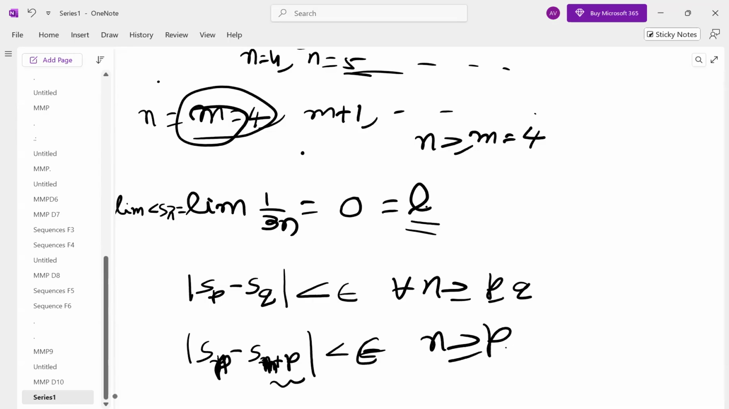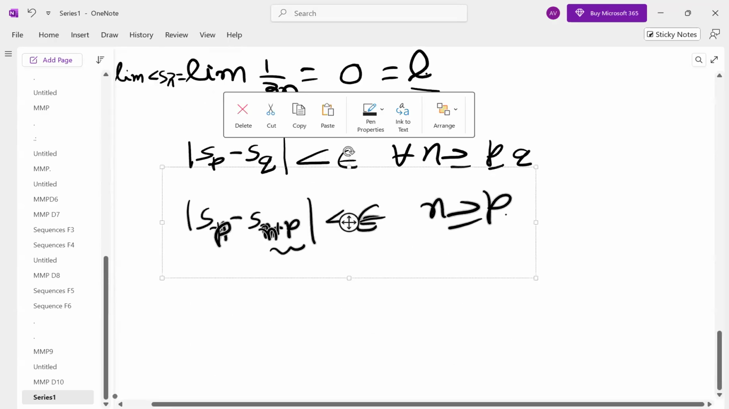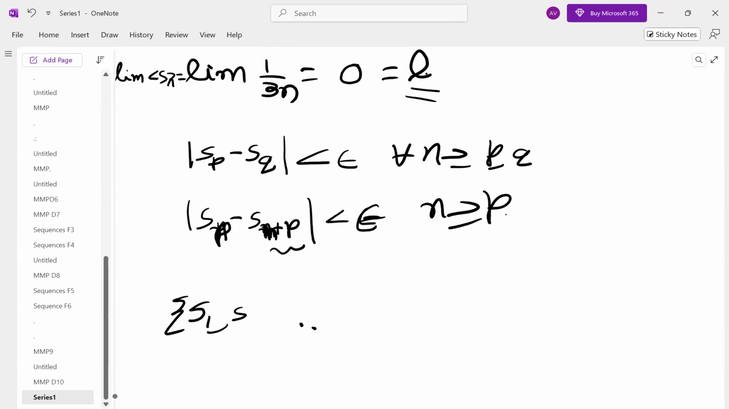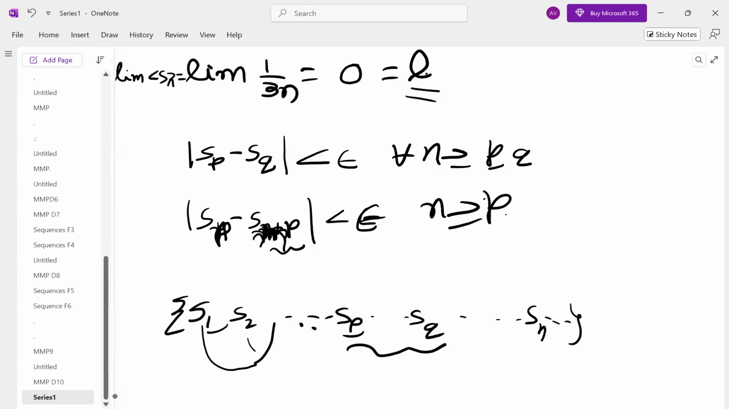Less than epsilon. That means any two members you take in the sequence. In the sequence, your Sp is one member, your Sq is one member somewhere, and so on. There is no end for this. So here if you take m, n greater than or equal to p, like that you can have. This is Sn or Sm, whatever the notation is. q is some term in terms of p. Then any two members, Sp and Sq, means any two. You take S1, S3 or S2, S100.